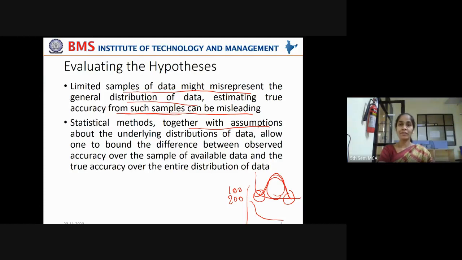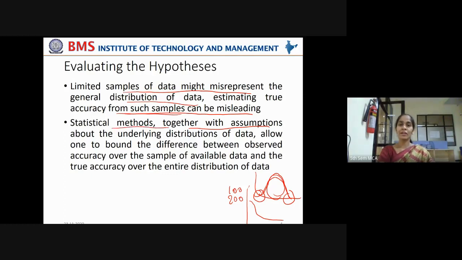Decision tree, you prefer simpler trees. Neural networks, you prefer simple architecture, or you prefer a smaller number of hidden layers. Like that, in Find-S algorithm and candidate elimination algorithm, you prefer only conjunctive combination of attributes, not disjunctive combination of attributes. Like that, with every machine learning model, you have to associate some assumptions in order to come to a clear endpoint where you complete your experiment. Otherwise, it will be like infinite. You can't come to some stable conclusions. That is why you have to associate assumptions with your experiments.